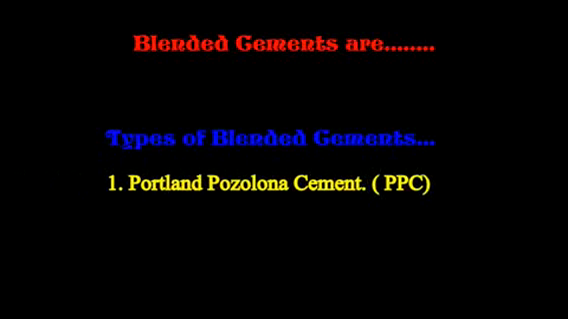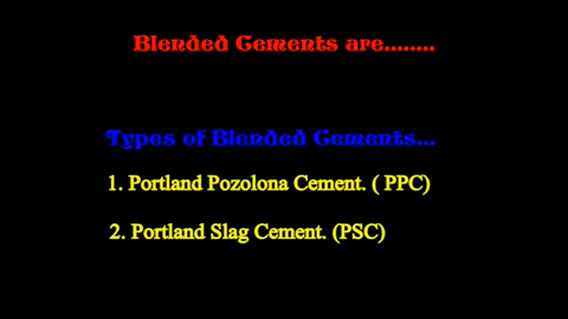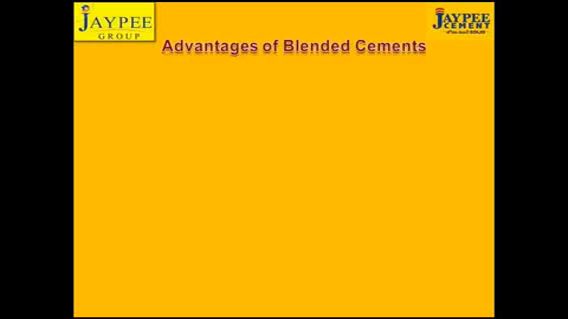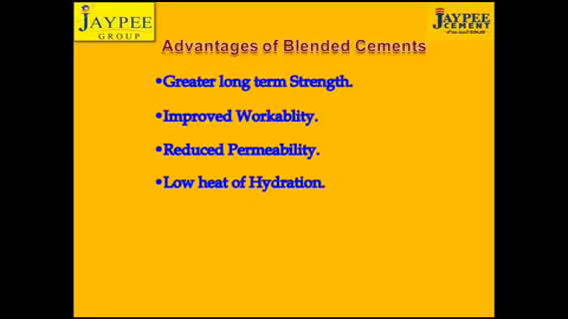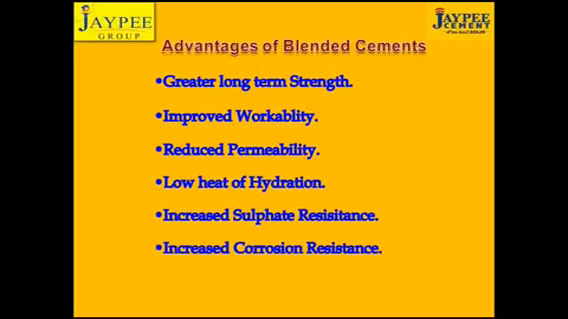Blended cements. So these blended cements are PPC, OPC cement blended with fly ash, and slag cement, OPC cement blended with slag. The various advantages of use of fly ash in concrete are greater long-term strength, improved workability, reduced permeability, low heat of hydration, increased sulfate resistance, increased corrosion resistance, reduced alkali aggregate reaction.